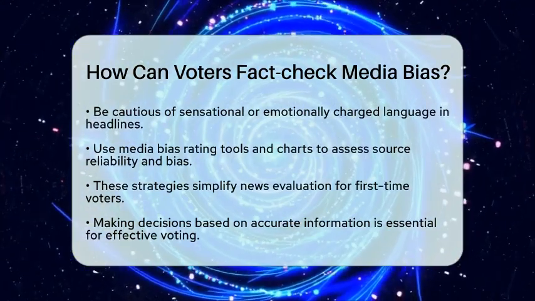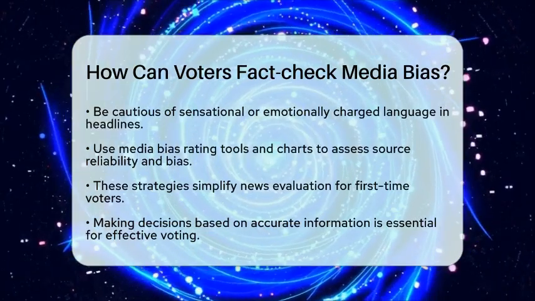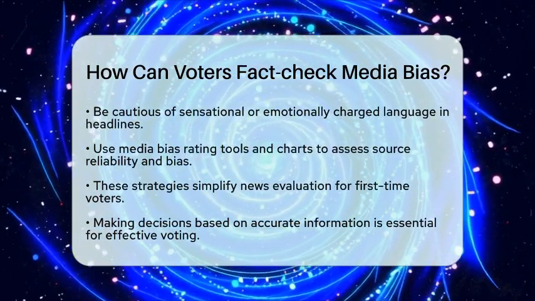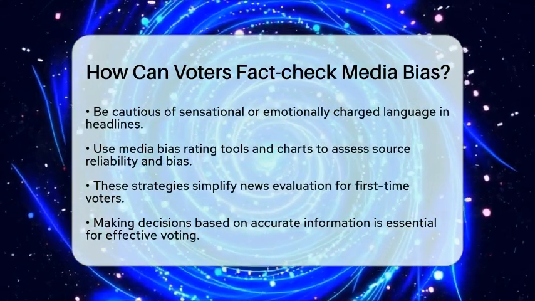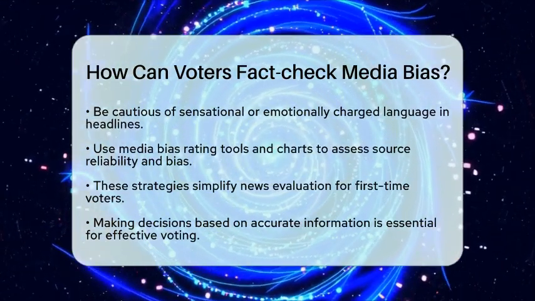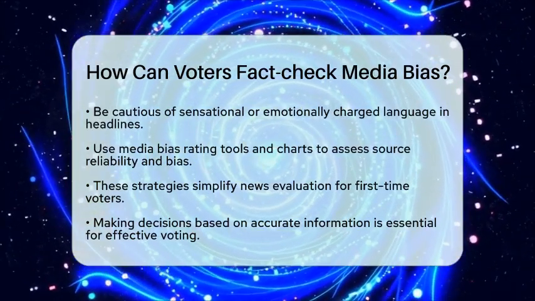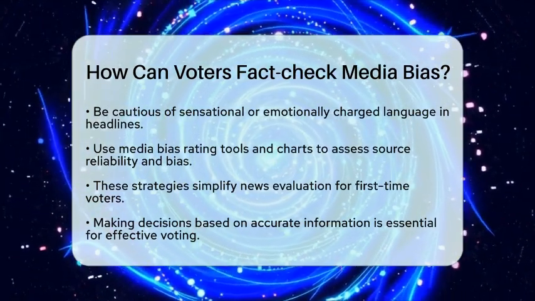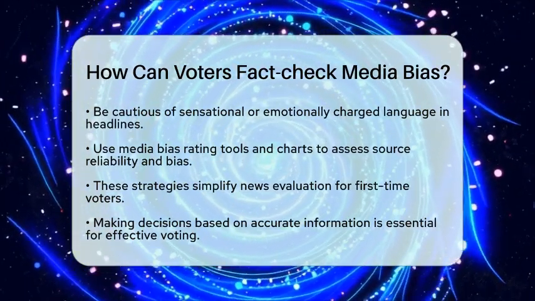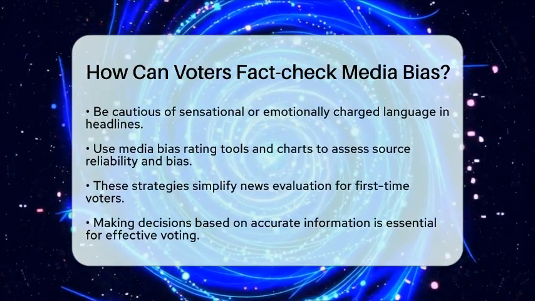Lastly, consider using media bias rating tools and charts. Some organizations rate media outlets based on bias and reliability. These visual guides can help you quickly assess where a source stands on the political spectrum and how trustworthy it is. For first-time voters, these steps can make evaluating news less confusing and more manageable.